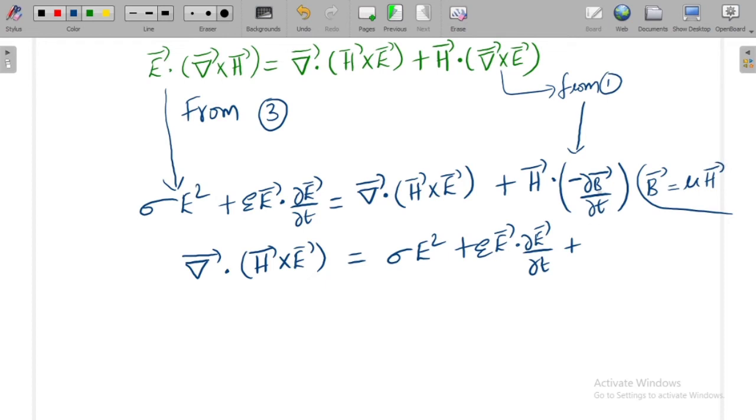So if you substitute mu H bar here, you will get mu H bar dot dou H bar by dou T.